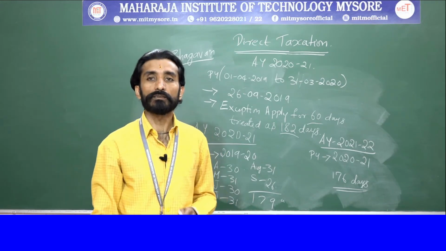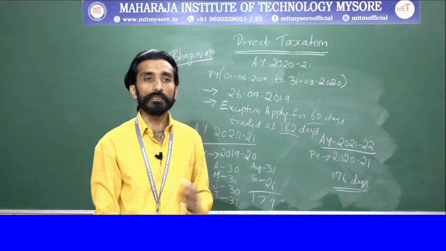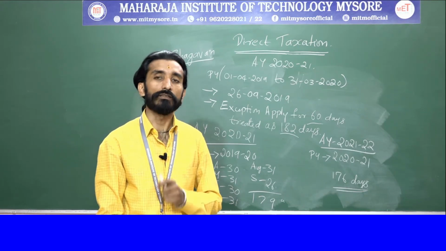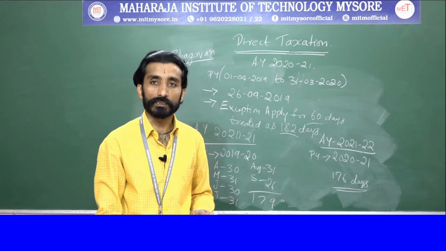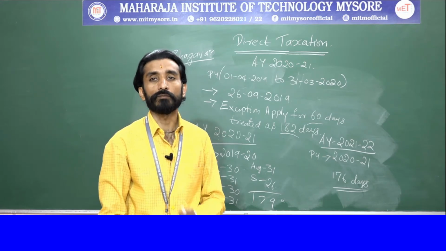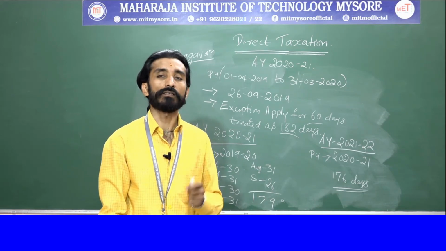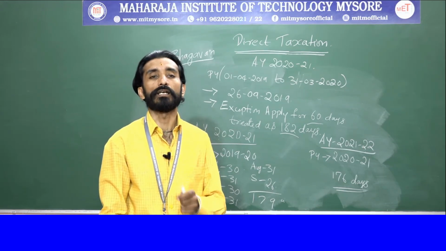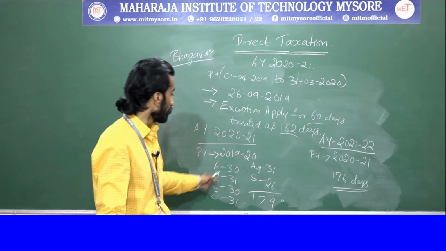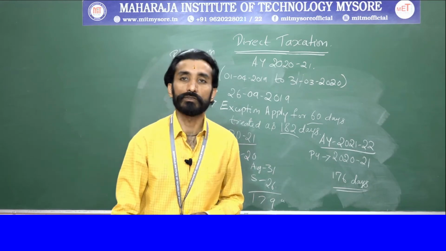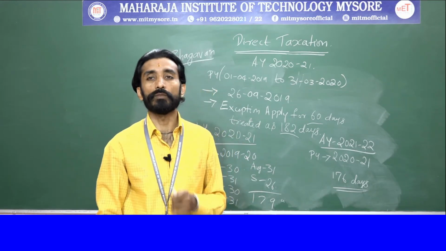Because he has not satisfied any basic condition. The rule says that if an individual has not satisfied any basic condition, he becomes non-resident. So he is a non-resident in India, that is NRI, for assessment year 2020-21.